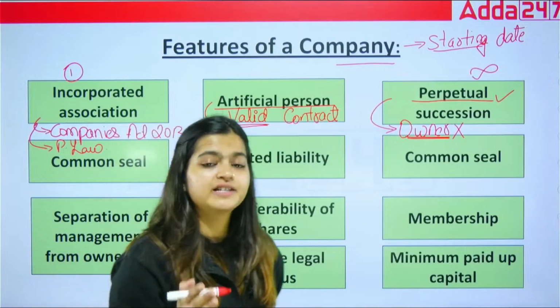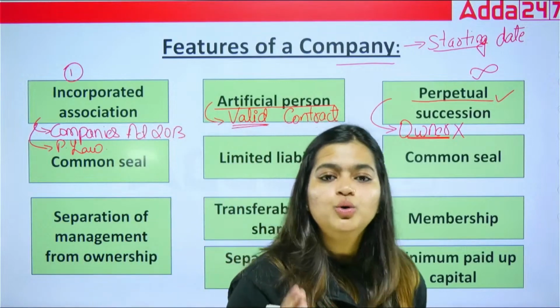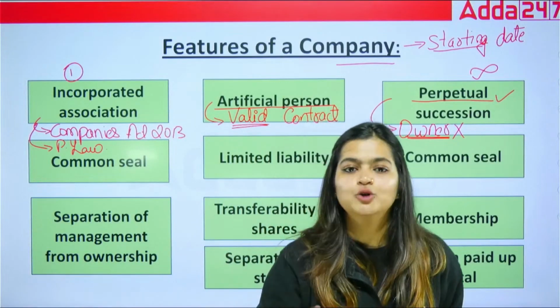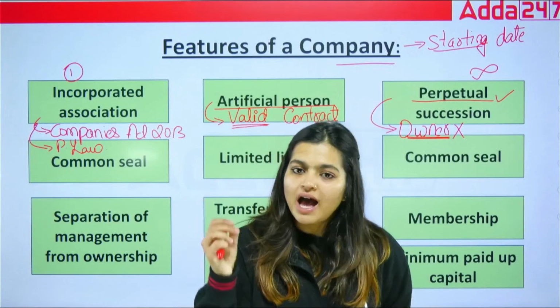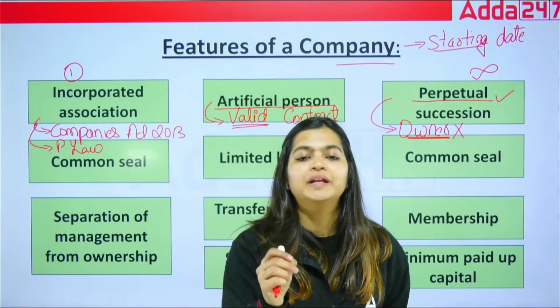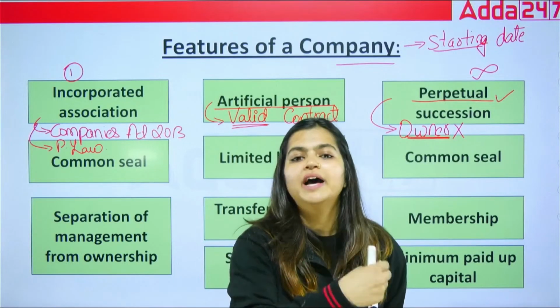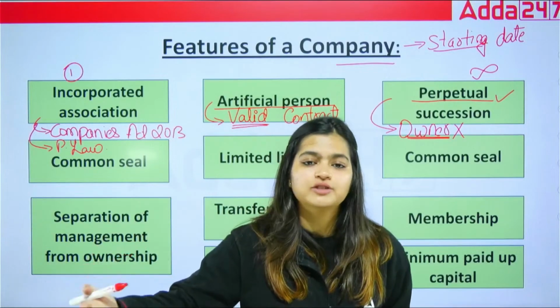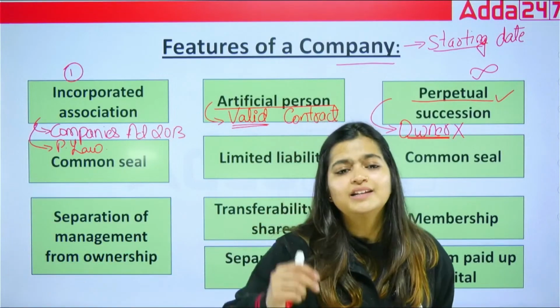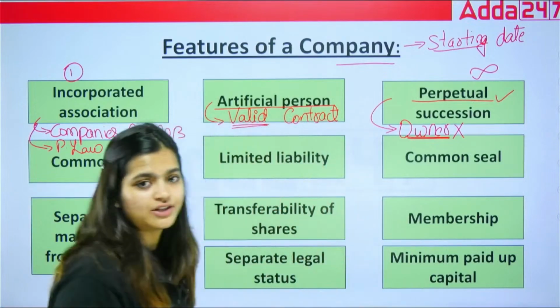Like if we take the example of Reliance, who is the founder of Reliance? Dhirubhai Ambani ji, correct? Now he is no more between us. After that also, Reliance is run by his children, and now they are handing things over to their grandchildren. So that is the feature of perpetual succession.